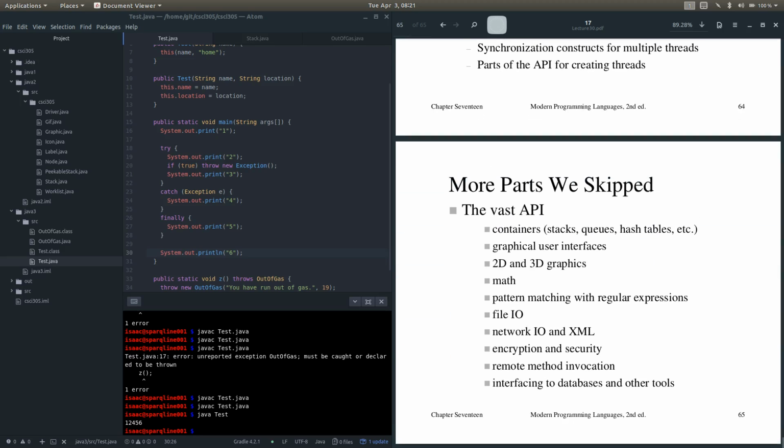And then, of course, the rest of the API, which includes GUI, 2D, 3D graphics, math, pattern matching with regular expressions, file I/O, network I/O, XML, encryption, security, remote method invocation, databases, and a whole bunch of other stuff that I got done mentioning about 30 seconds ago. So enjoy that. Java's quite a vast language. It's very powerful. Don't be fooled.